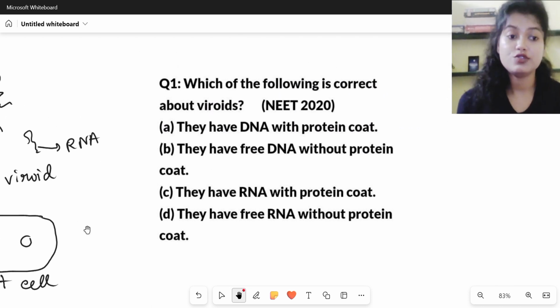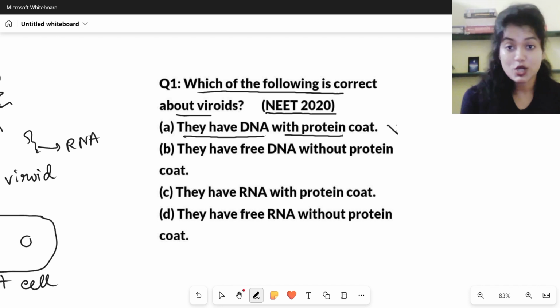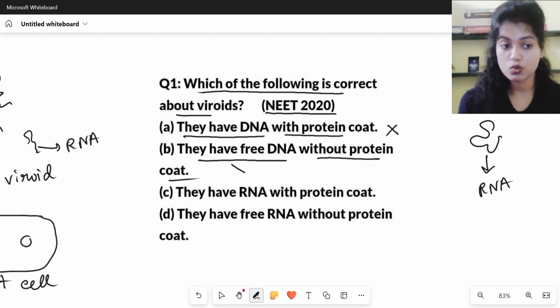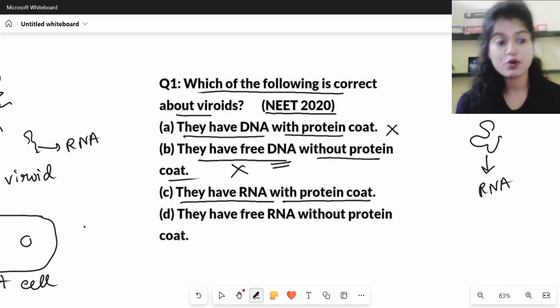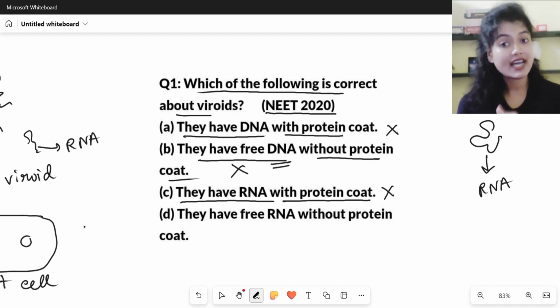The next question from NEET 2020 says, which of the following is correct about viroids? So we have to find out the correct statement. The first statement says they have DNA with protein coat, which is not correct because viroids are RNA. The second option says they have free DNA without protein coat. Again, not correct because they do not have DNA. The third option says they have RNA with protein coat. This is also incorrect because they have RNA, but they do not have any protein coat.